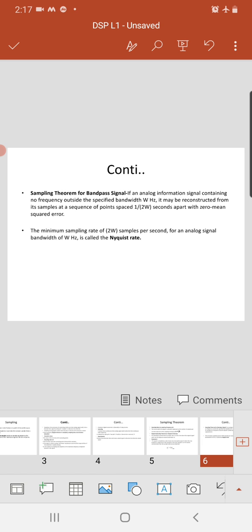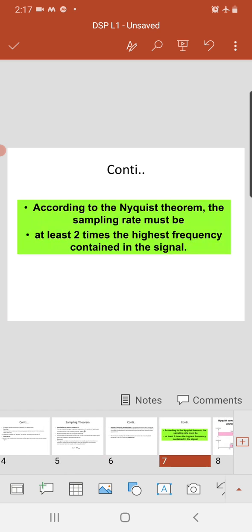Sampling theorem for the bandpass signal. If an analog information signal contains no frequency outside the specified bandwidth, it may be reconstructed from its samples at a sequence of points spaced 1 by 2B seconds apart with zero mean squared error. The minimum sampling rate, in samples per second, for an analog signal bandwidth is called the Nyquist rate. So, what is the Nyquist theorem? According to the Nyquist theorem, the sampling rate must be at least 2 times the highest frequency contained in the signal.